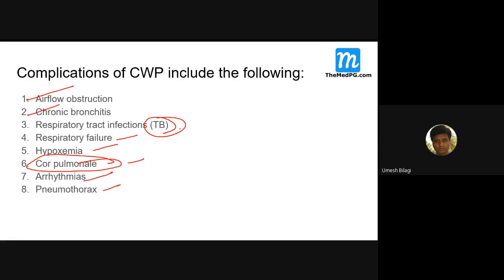Tomorrow I'll be discussing questions 11 to 20. So, what doubts you have, you can ask now. Dr. Vani, Mayank, Vani, do you have any doubt? No, sir. Okay. I know this topic is a bit complicated, and you will not be able to remember things. Just go back and read Harrison. You will really get confused, but go with a calm mind. You read it, you will get it.